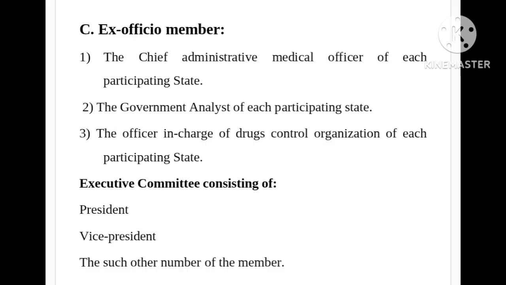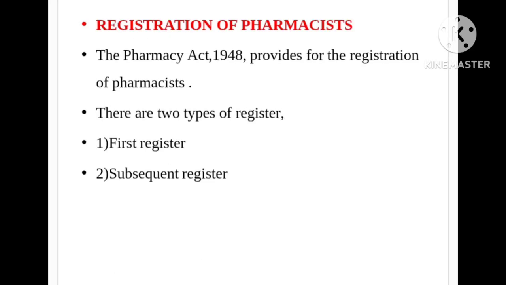C. Ex officio member. 1. The Chief Administrative Medical Officer of each participating state. 2. The Government Analyst of each participating state. 3. The Officer in charge of Drugs Control Organization of each participating state. Executive Committee consisting of President, Vice President, and such other number of members.